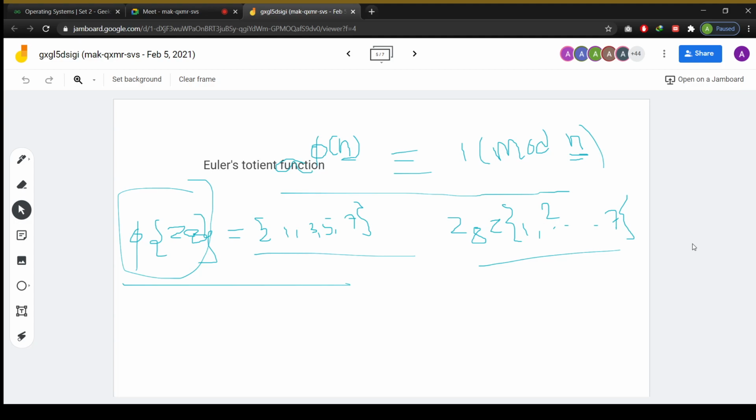That means any computation mod 8 you can represent with the help of these numbers. This is another concept, and it is very important for us to understand public key cryptography algorithms.